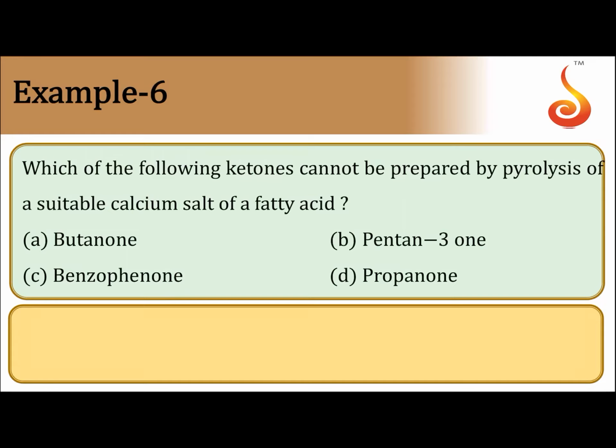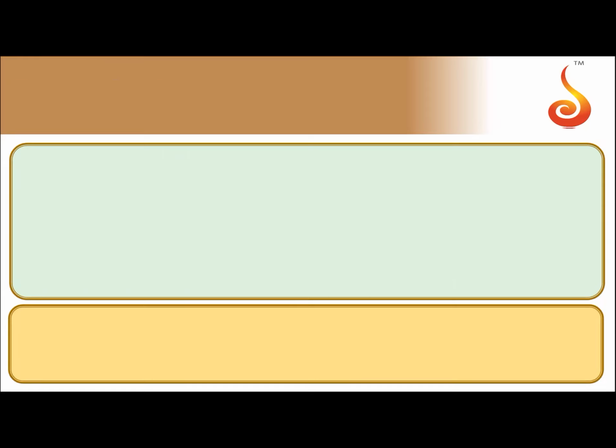Which of the following ketones cannot be prepared by pyrolysis of suitable calcium salt of fatty acids? So, dry distillation of calcium salt of fatty acids can be used for the preparation of symmetric ketones but not unsymmetric ketones. What are unsymmetric ketones? Having different number of carbon atoms on either side of CO group.